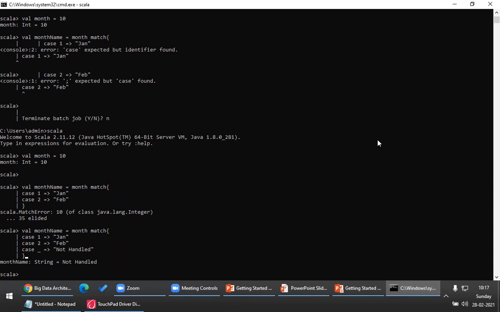Okay, now look at the features of Scala actually. Think about a scenario. If the user enters either 1, 2, 3, I want the return value to be first quarter. 4, 5, 6, second quarter, and similarly for the others. If I want that, do remember, you can also use OR expressions inside match expressions. This is very important.